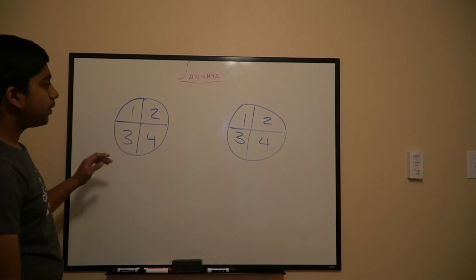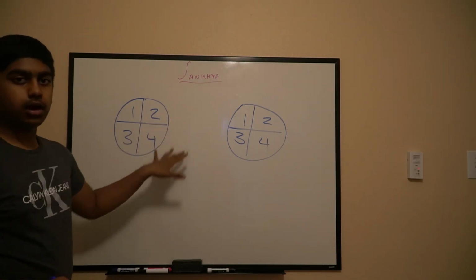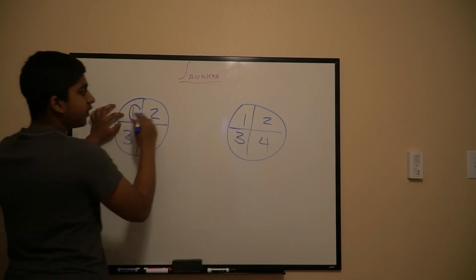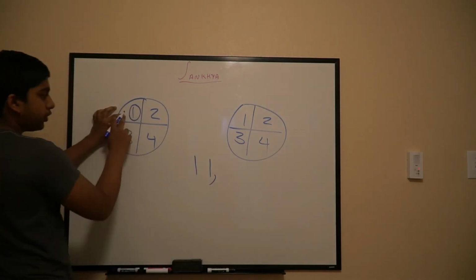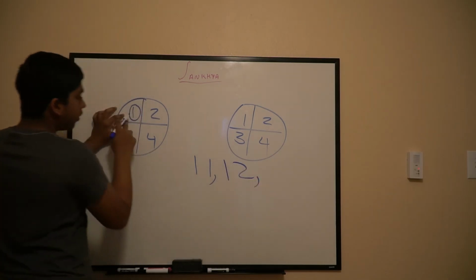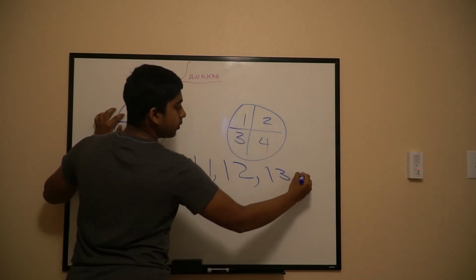First, let's see how many different combinations there are. For the number 1, you can have 1 and 1, 1 and 2, 1 and 3, and 1 and 4.